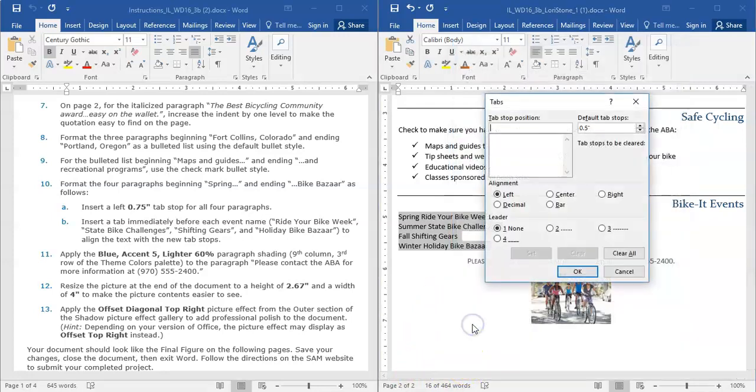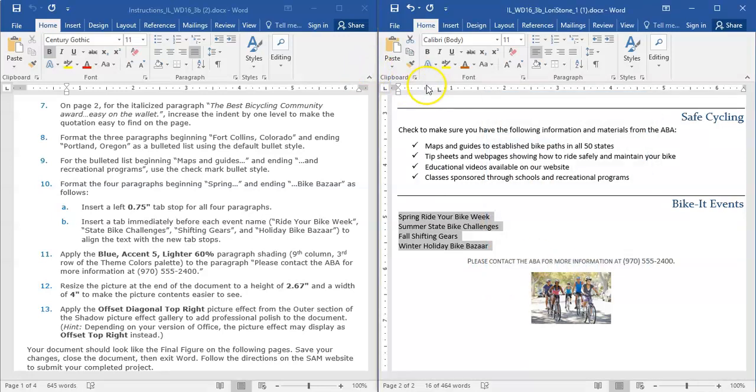So we're going to open up that, and it's asking us to make the tab stop at 0.75 left. And we have to set it. By setting it, you'll notice it moves from this top location to this bottom location. That tells you that it understood that that's what you wanted to do, and then you can click OK.